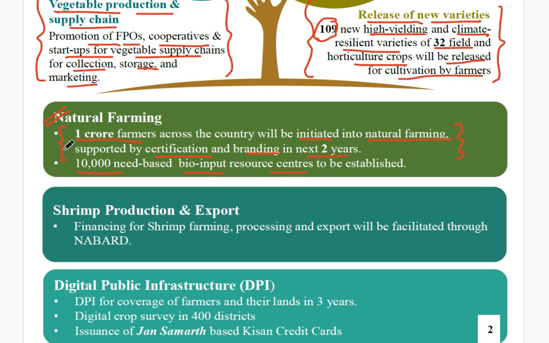We have seen that 1 crore farmers would be initiated into natural farming, and they would be certified and branded in the next 2 years. Moreover, 10,000 new centres would be established across the country for educating the farmers as well as for supporting them in adopting natural farming, okay. Next, if you talk about shrimp production and export, it would be facilitated through NABARD.